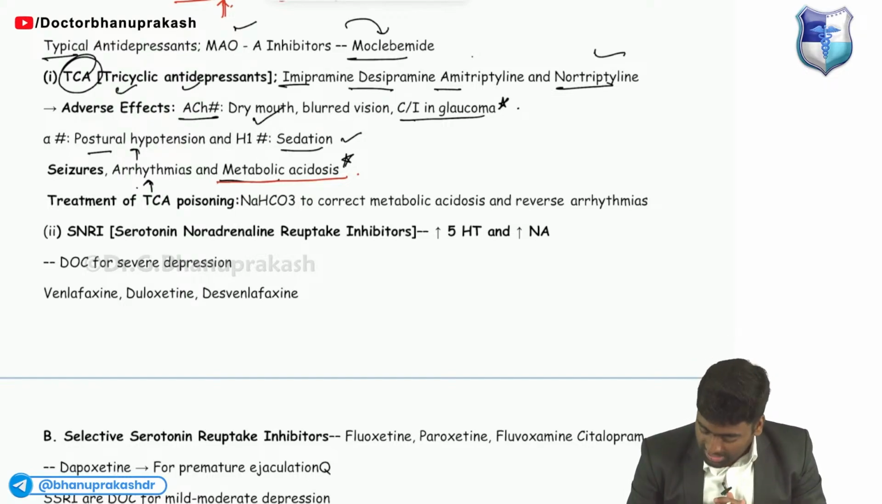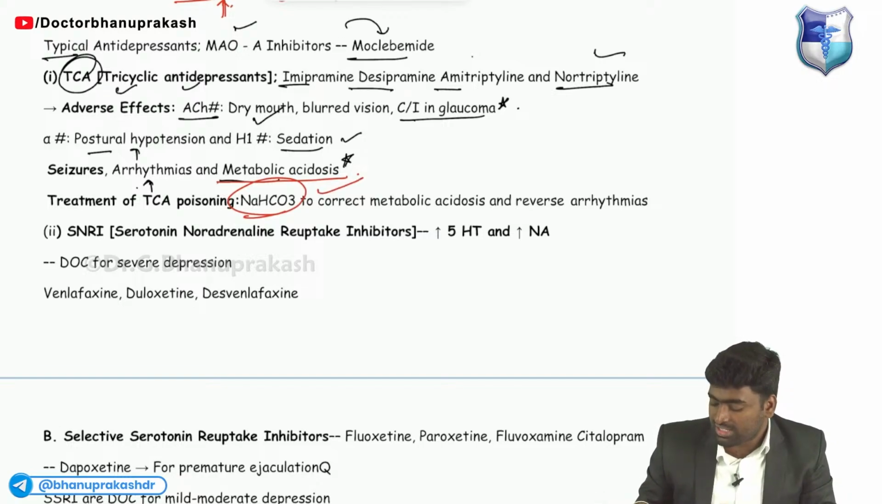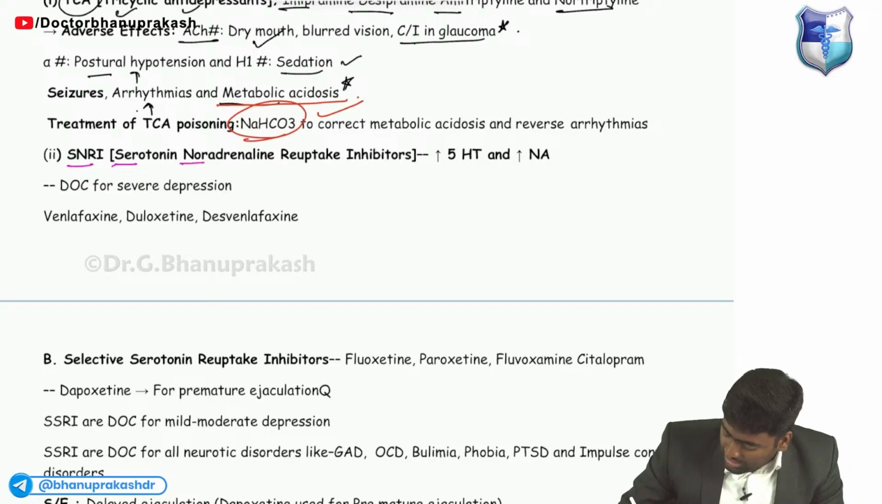You will give this sodium bicarbonate. ठीक है, सोडियम बाइकार्बोनेट. ठीक है, इतना याद रखो. You will give sodium bicarbonate to correct this metabolic acidosis part. फिर उसके बाद है SNRI, सेलेक्टिव नॉरएड्रेनालिन रीअपटेक इनहिबिटर्स.